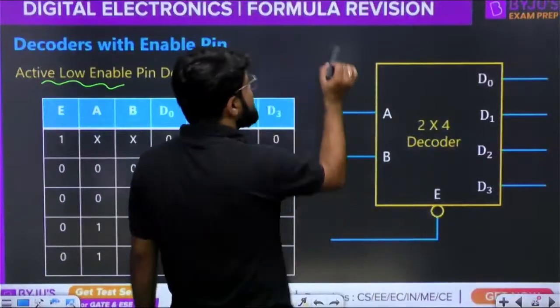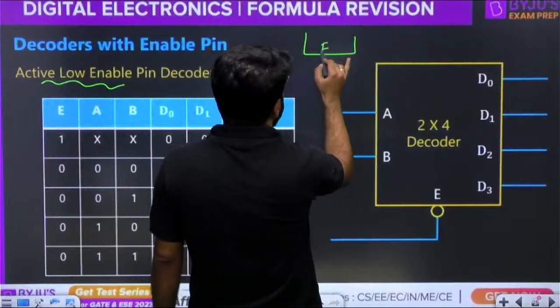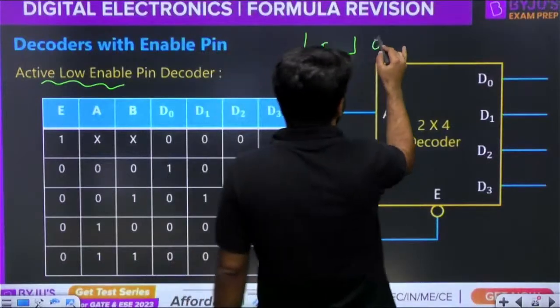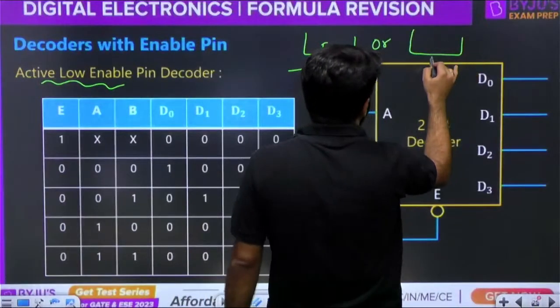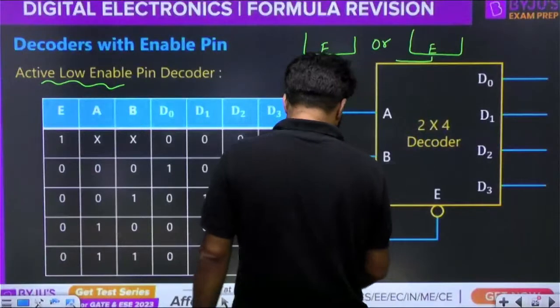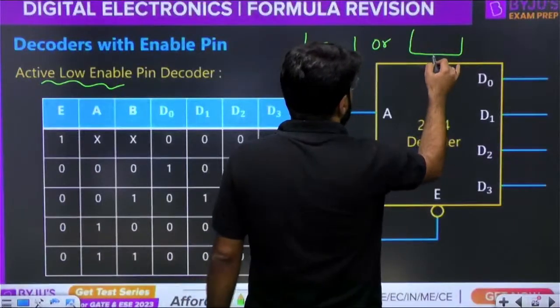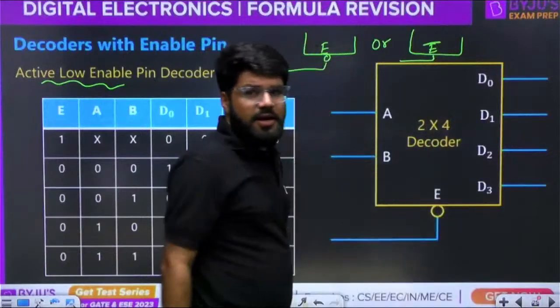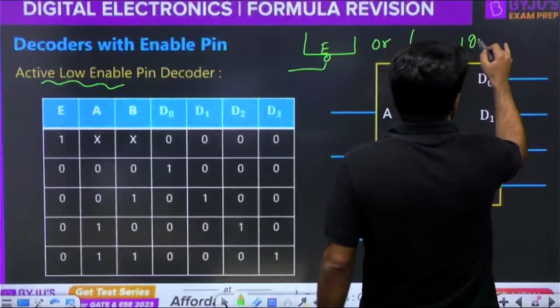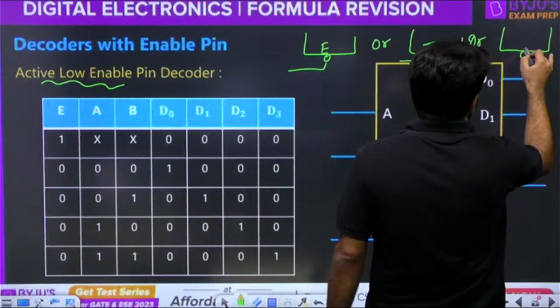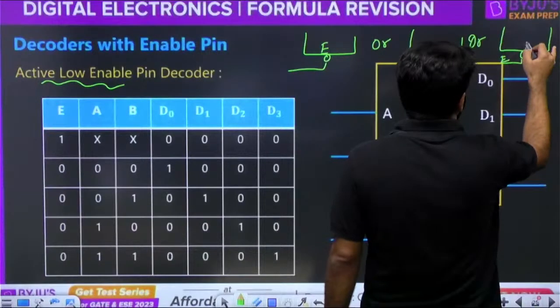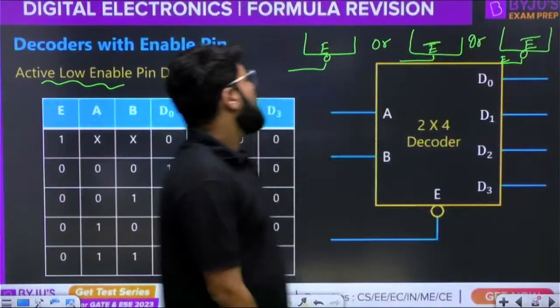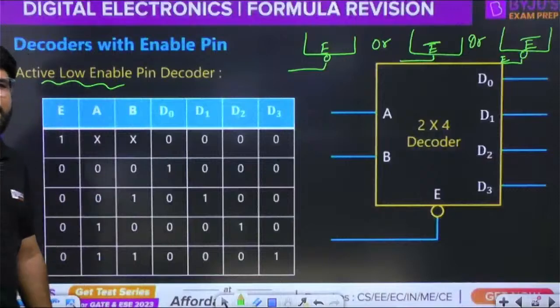It is commonly represented either with a bubble, or sometimes by just placing a bar on E. This is also a possible logic representation, E bar, placing a bar on E. Or sometimes they do both. All of these are representations of an active low enable pin.